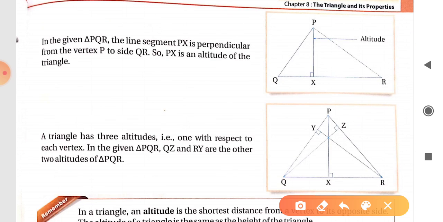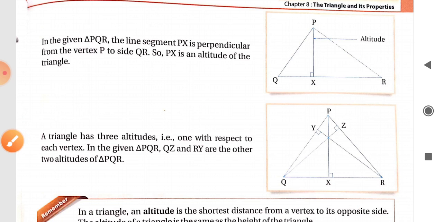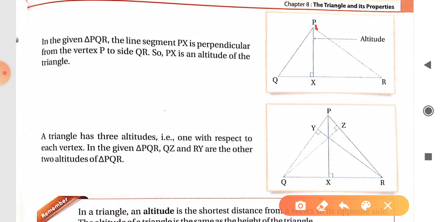In the given triangle PQR, P is a vertex and its opposite side is QR, and there is a line segment PX that makes a 90-degree angle, that means it is perpendicular on QR. So PX is known as the altitude of triangle PQR.